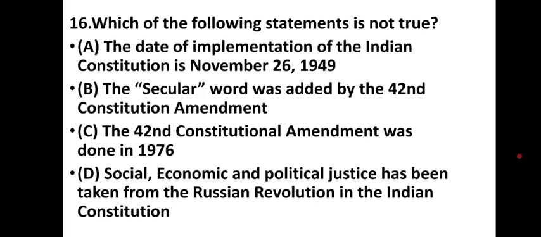See the first one. The date of implementation of the Indian Constitution is November 26, 1949. That is not true. The date of implementation of the Indian Constitution is January 26, 1950. The other three are correct. Secular was added in the 42nd Amendment. The 42nd Amendment was in 1976. Social, economic, and political justice has been taken from the Russian Revolution.